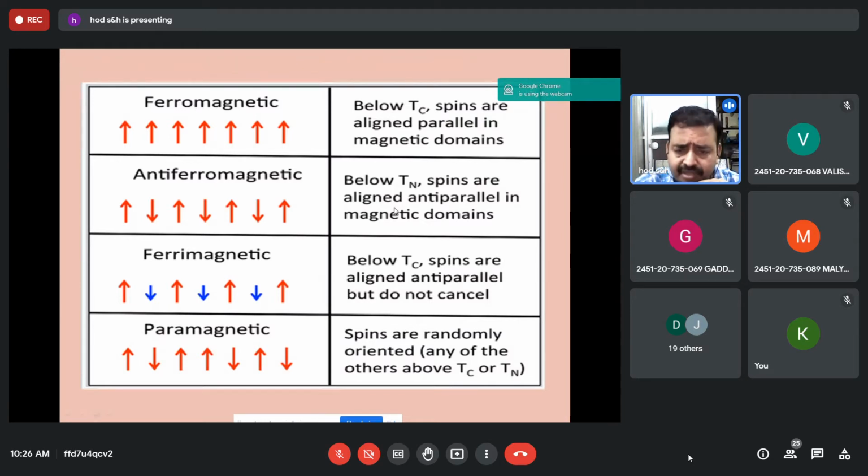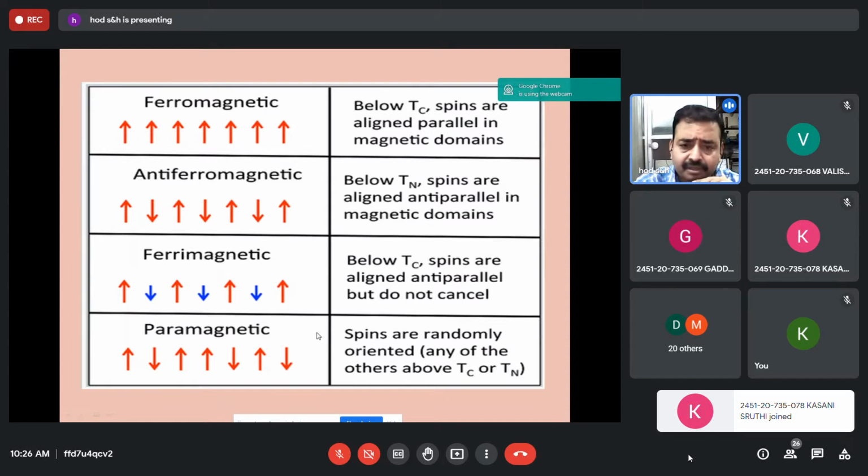So all this you can also represent in a table. In ferromagnetic material, all dipoles are aligned in one direction, giving rise to strong magnetization below Tc. Anti-ferromagnetic materials will be like that: they have magnetic moments, but an equal number in anti-parallel. And for a ferrimagnet, they are anti-parallel with different magnitude. In a paramagnet, they are randomly distributed. So this is the difference between all these four materials.